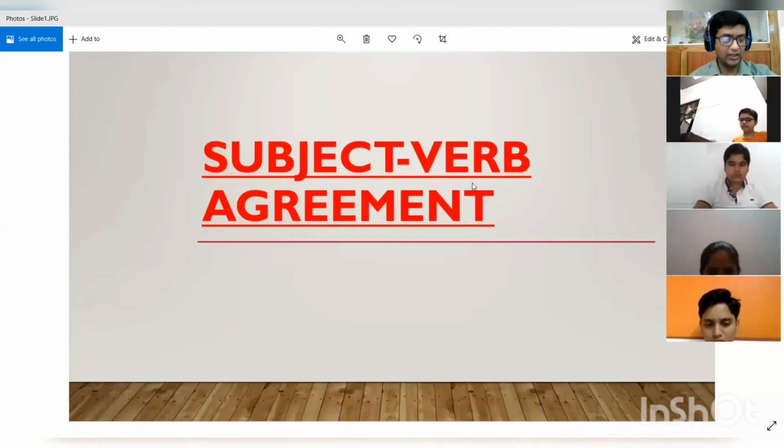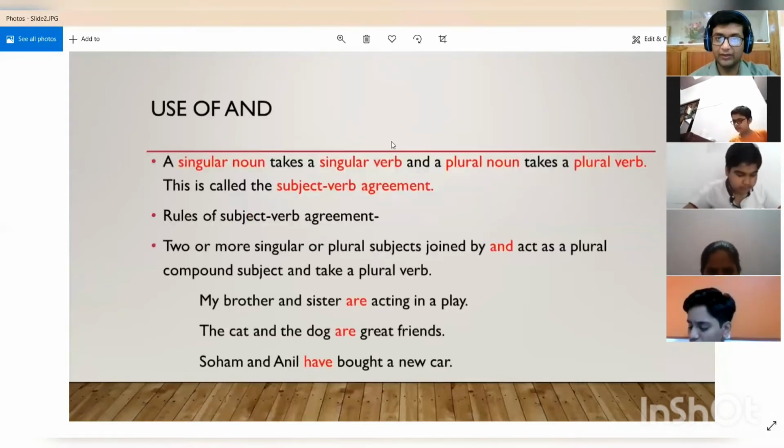Today we are going to start the new chapter, that is subject verb agreement. This chapter will come in your test 3. It is in your test 3 syllabus only. Now let's see what is subject verb agreement.